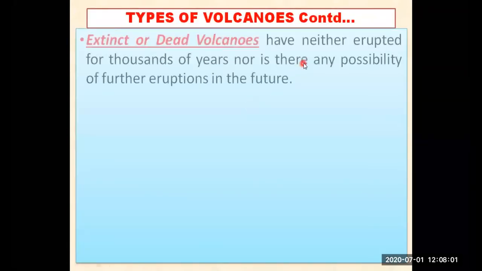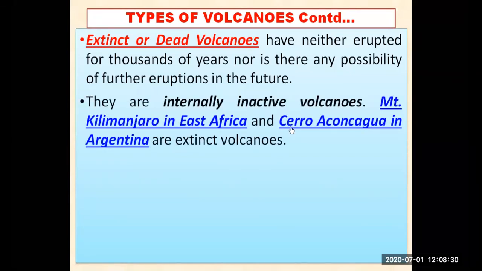There are three types. One more type of volcano is the extinct one, or the dead volcanoes. Means lava has not erupted from that particular volcano for thousands of years. If lava has not come out of the volcano for thousands of years, then we say that they are dead volcanoes or extinct. Means if there is no chance, no possibility of further eruption in the future, then we say that they are dead or extinct volcanoes. If there has been no lava eruption for 1000 years or more, then we say that they are dead volcanoes. So they are inactive volcanoes. Let me show you that also.